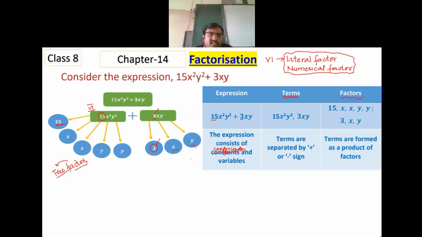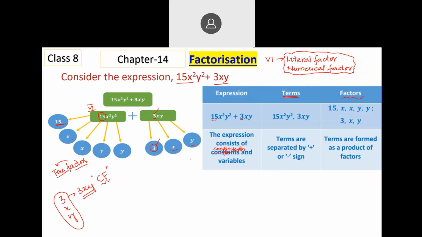In this chapter, you must learn that both these terms are divisible by certain numbers as well as certain variables. They are called x and y, and 3. What are they called? It is divisible by 3, divisible by x, divisible by y. These are common factors. They have the common factors of 3xy. So we have to learn the common factor for the terms.